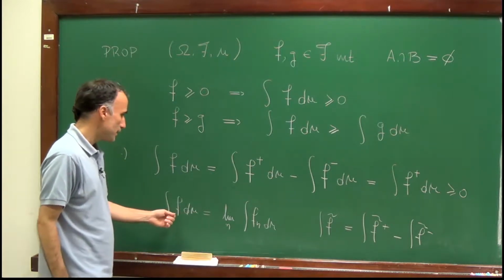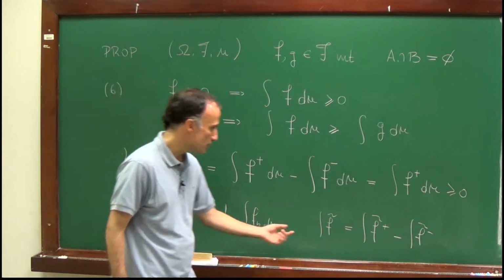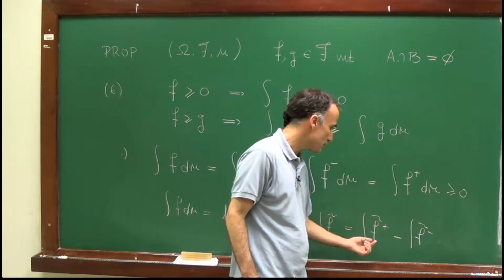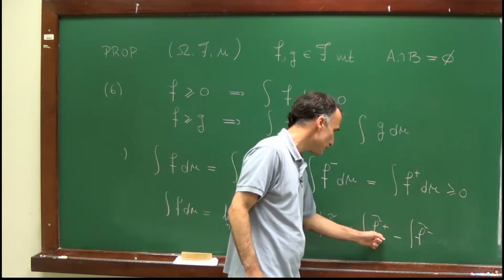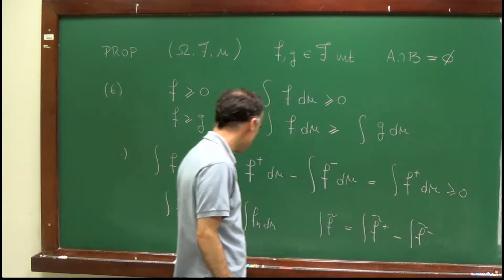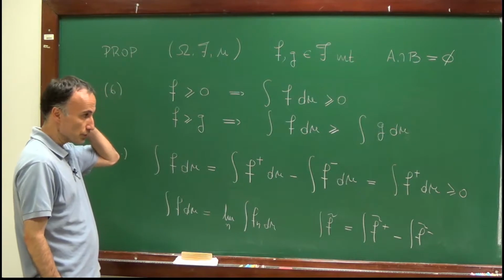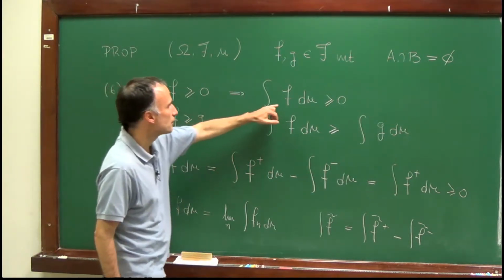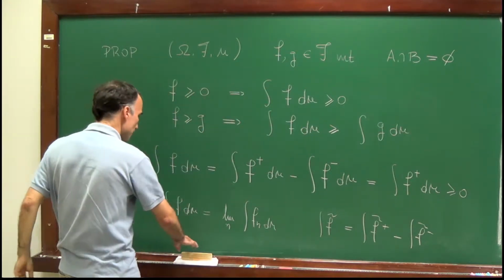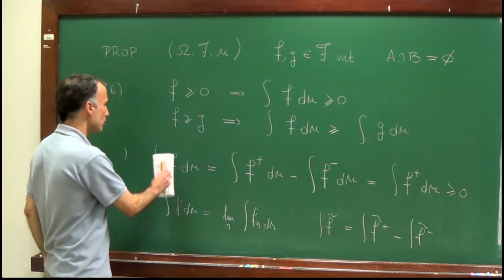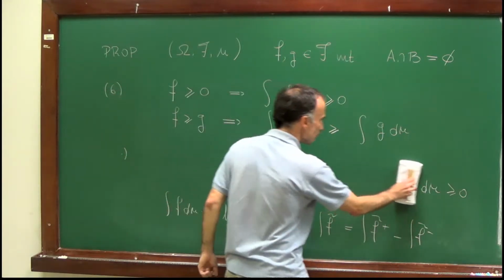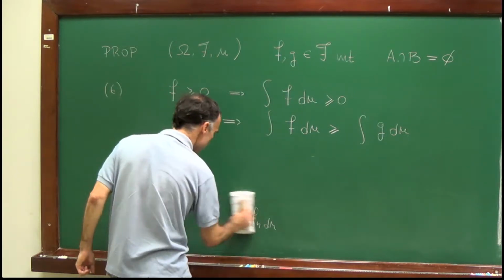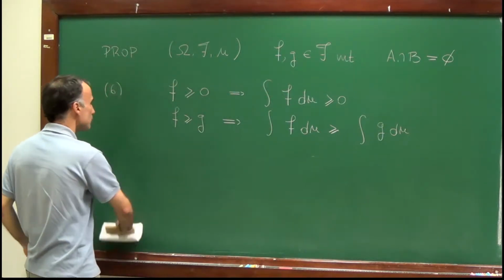So if you adopt any of these two definitions as the integral of a non-negative function, as the difference of these two integrals, well, this one will be 0, so that one is equal to that one, and that one is given by the limit, so these two definitions coincide. And in particular, if you have a non-negative function, the integral of this function is always non-negative. So this is the proof of the first assertion. And let me go now to the proof of the second one.